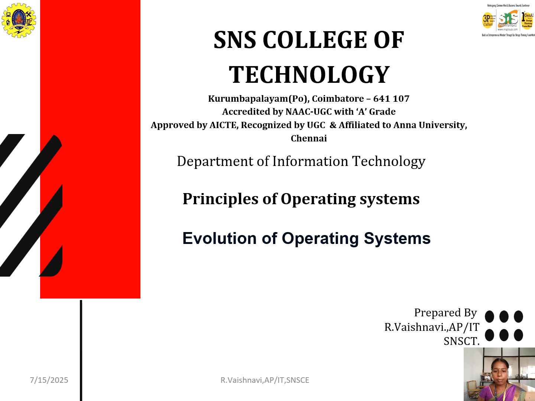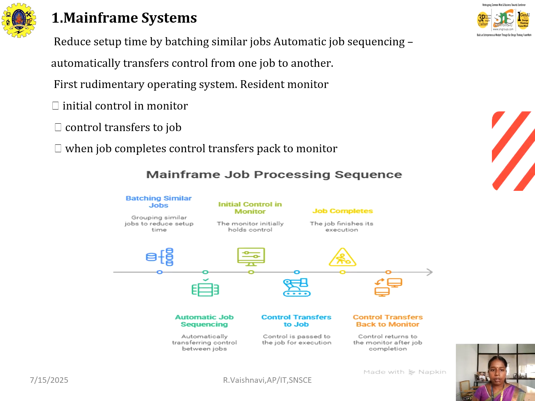Now I am going to explain about the evolution of operating systems in principles of operating systems. First one is mainframe computer. Here we see that it reduces the setup time by batching the similar jobs. Here we have 3 points, that is initial control in monitor, and the control transfers to job, and when the job completes, the control transfers back to the monitor.